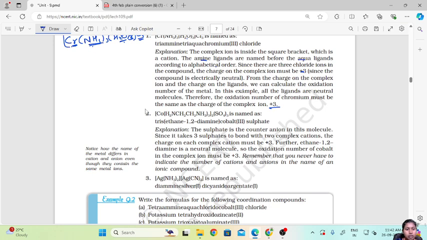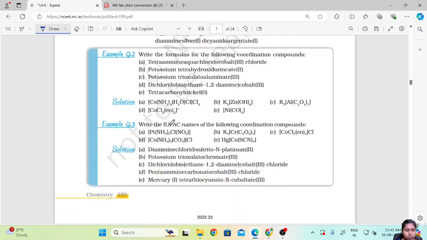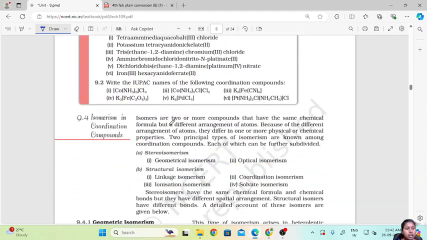Now, these are again some examples which you can go through. Now next is isomerism in coordination compounds.